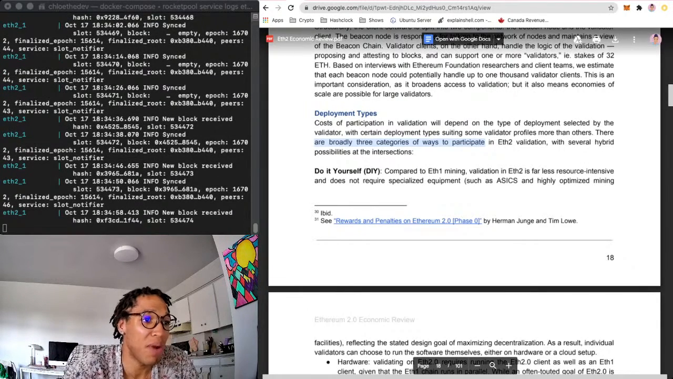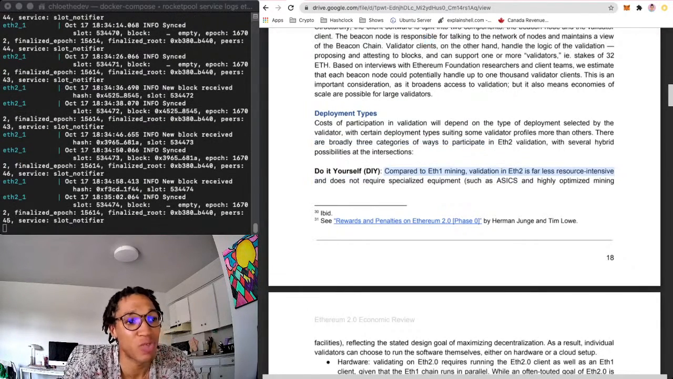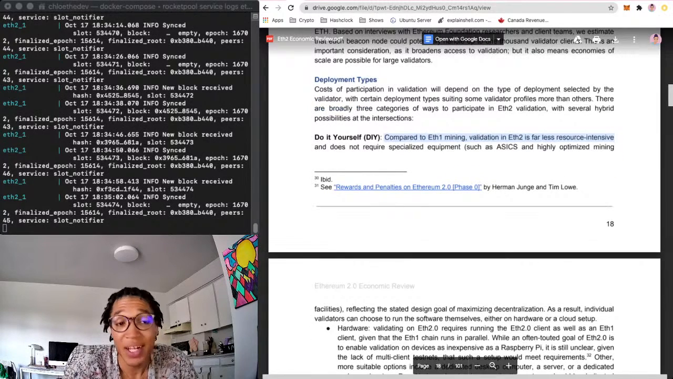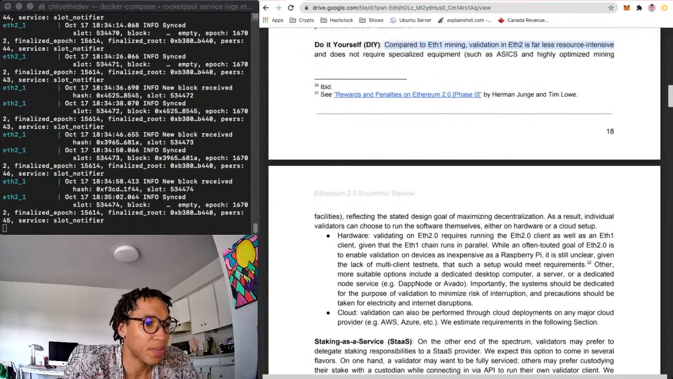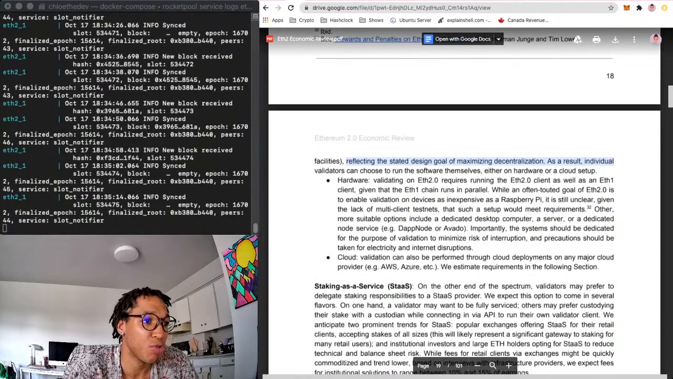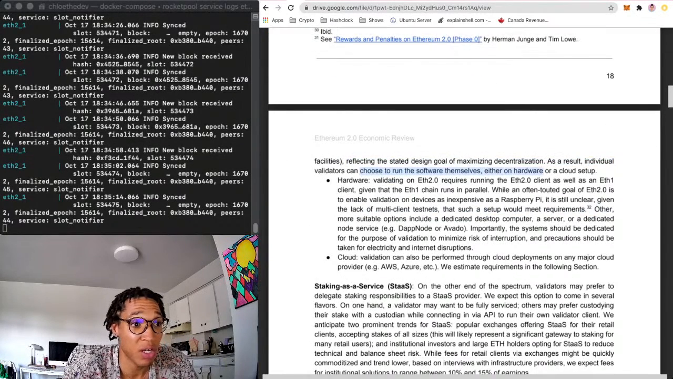Compared to ETH1 mining, validating ETH2 is far less resource intensive. You don't need some fancy computer. You can use a laptop. You can use any kind of Linux distribution. Works very easily. No ASICs are needed. As a result, individual validators can choose to run the software themselves, either on hardware or cloud setup. So you can use a DigitalOcean Droplet. You can use whatever you want.